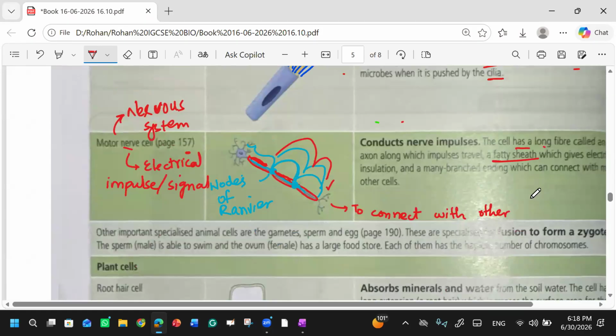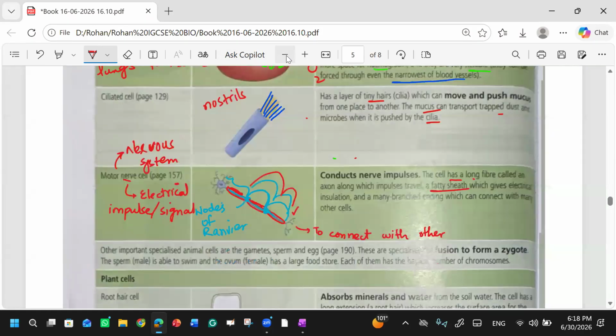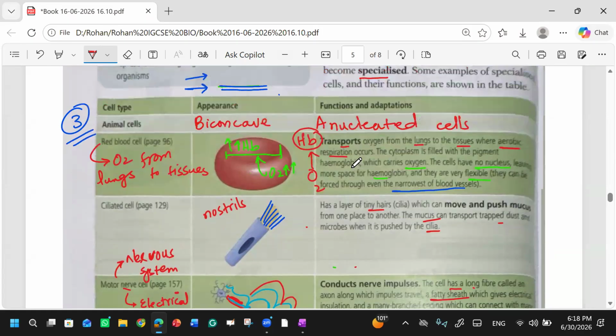I was thinking about the motor nerves, how they work, and how there is a fast response, a quick response. Okay, not fast, we can say a quick response. So these are some of the specialized cells present in the animals.